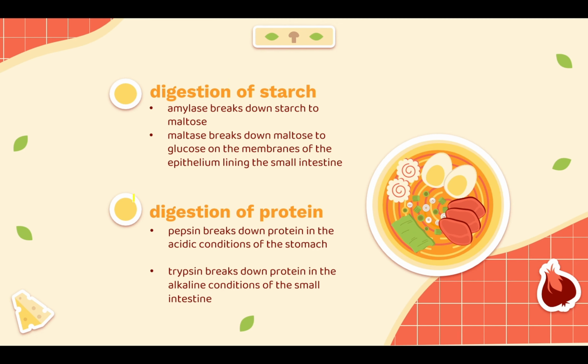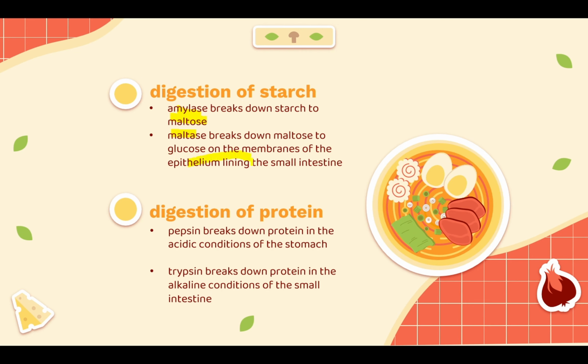Talking about the digestion of starch and digestion of protein, you need to know that I brought them from the syllabus as themselves. I didn't change anything, so you need to memorize it as it is. So the digestion of starch: amylase breaks down starch to maltose. So you start with your mouth. The amylase that you ingested will turn starch into maltose, and then maltose will be broken down even more by maltase to turn into glucose.